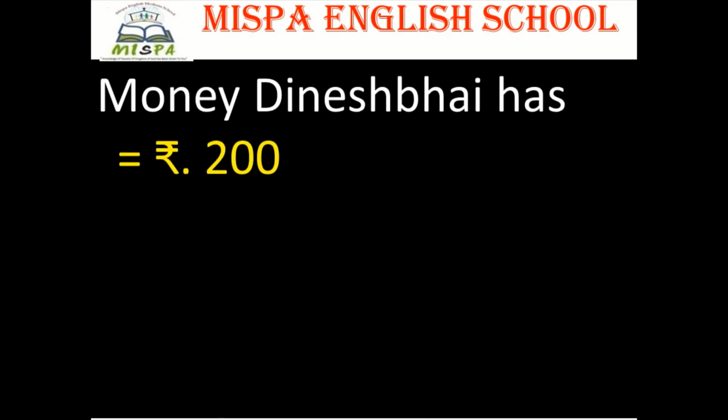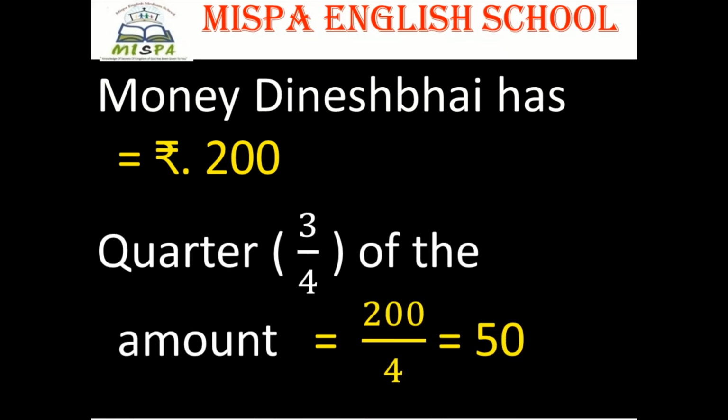Let's go to the answer. Money Dinesh Bhai has is equal to rupees 200. Quarter, that is equal to 1 upon 4 of the amount, that is equal to 200 upon 4, otherwise 200 divided by 4. So the answer is 50.